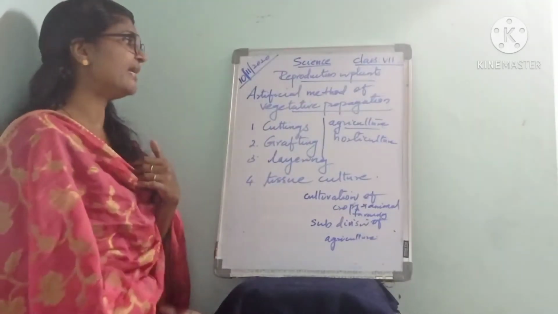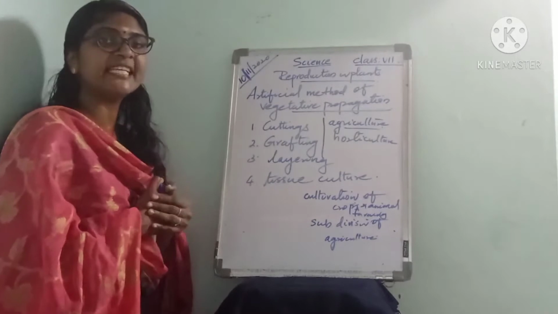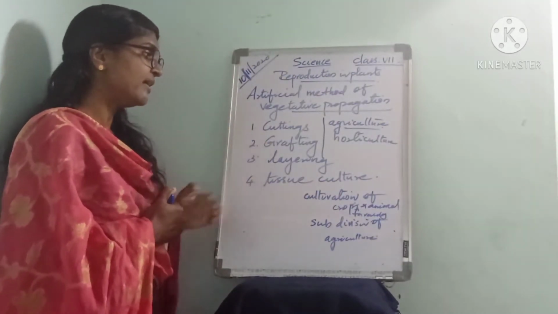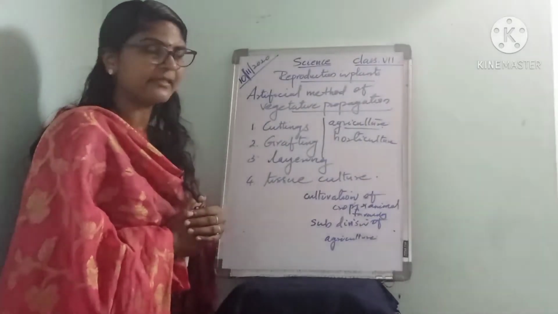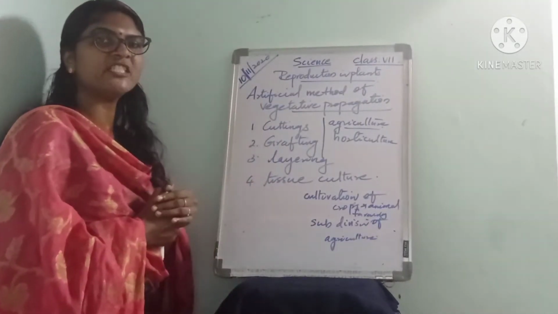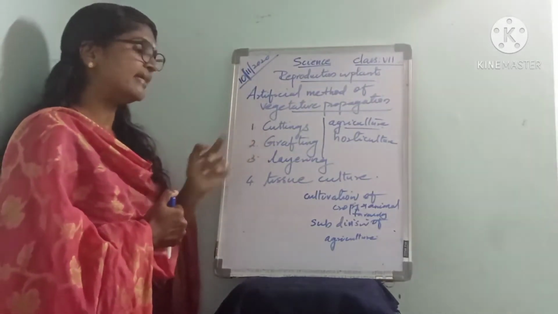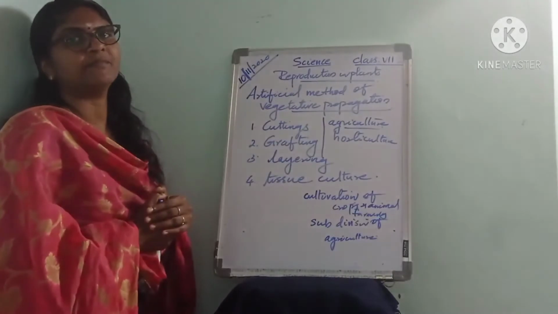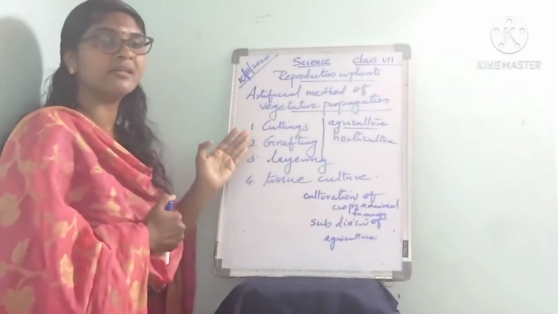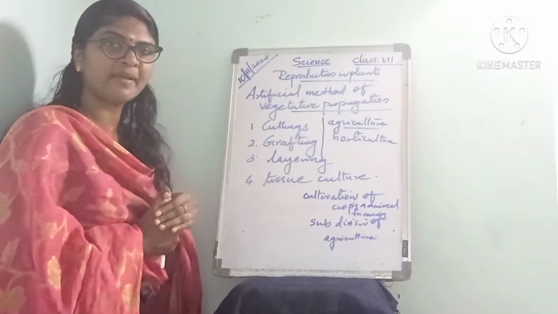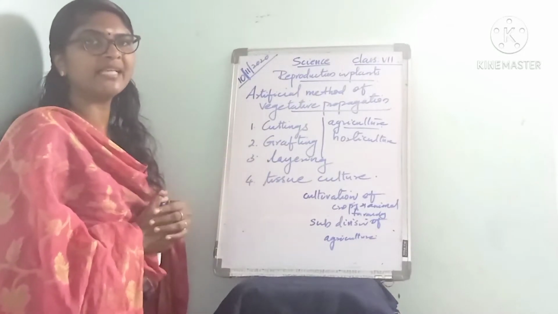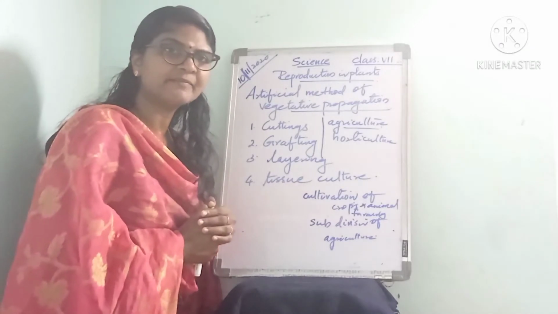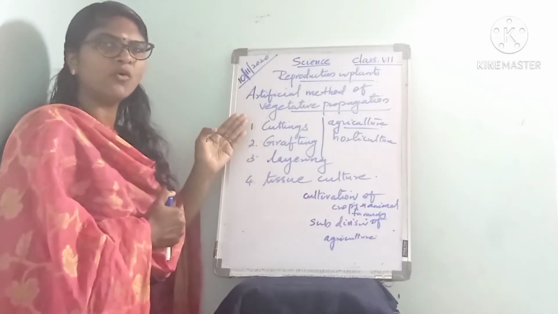What are the artificial methods of vegetative propagation? They include cuttings, grafting, layering and tissue culture. Let's see them one by one.